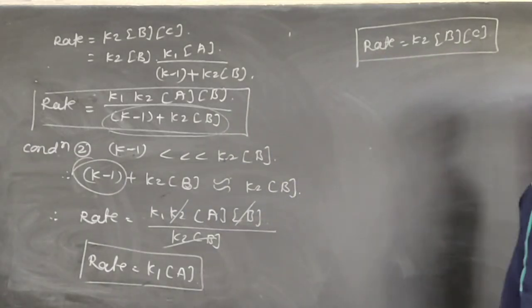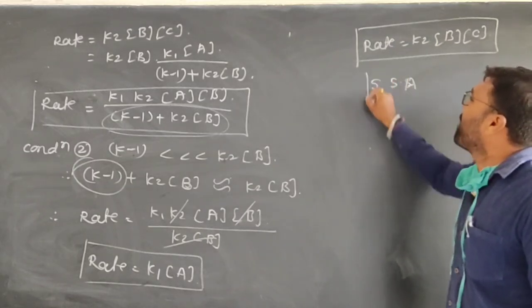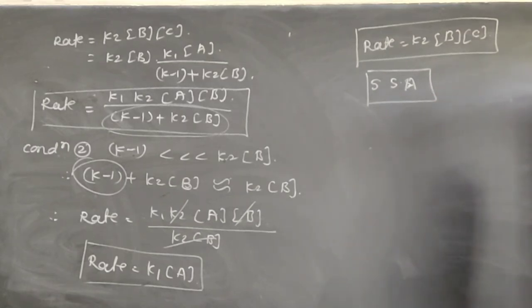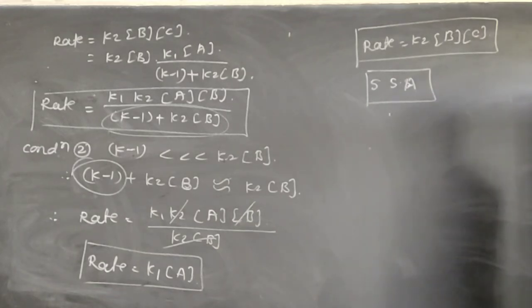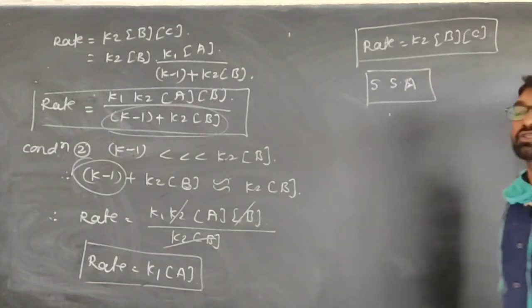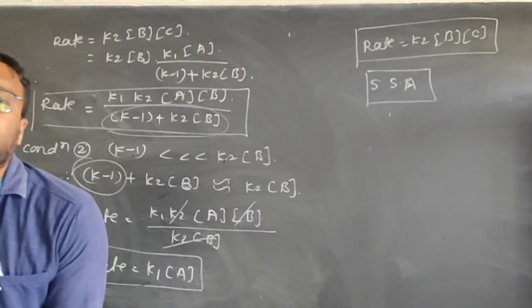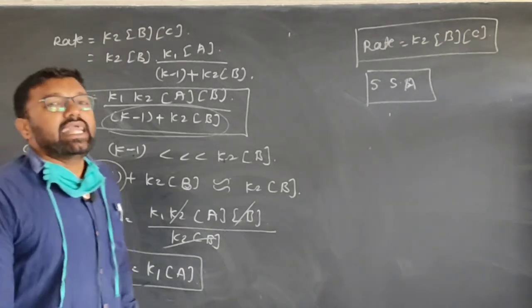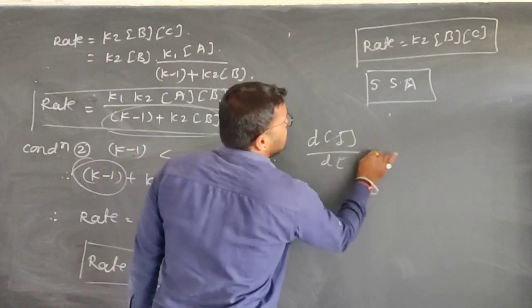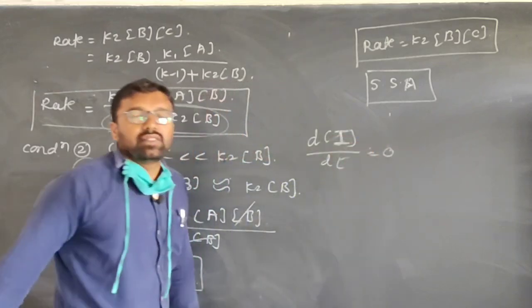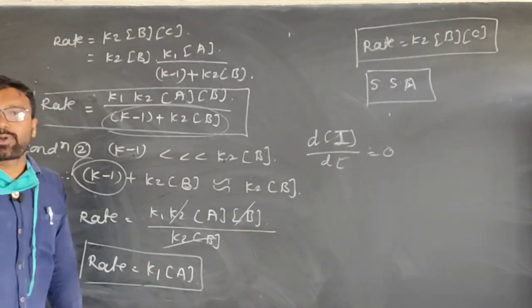Once again, the steady state approximation gives an idea about the net rate of formation of an intermediate. It tells us that during the course of a reaction, the rate of formation of an intermediate is equal to the rate of consumption of the intermediate. In simple words, the net rate of formation of any intermediate during the course of a reaction is equal to 0. This is the steady state approximation, and these are some numericals of it.